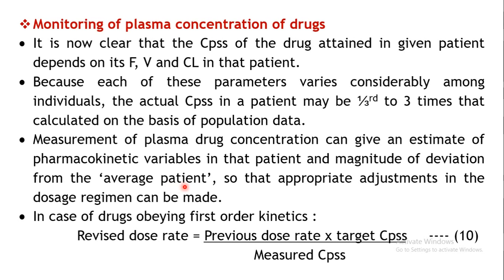It is reported in terms of an average patient. So you may have to do certain adjustments when you are prescribing the same drug. You may not be able to measure the same pharmacokinetic variables in all the individuals. The values may be different. Every individual may show a different plasma concentration.